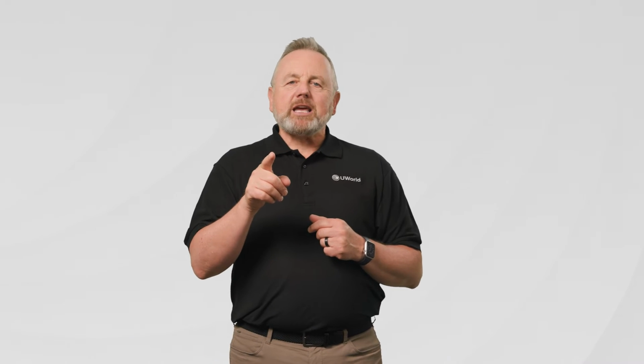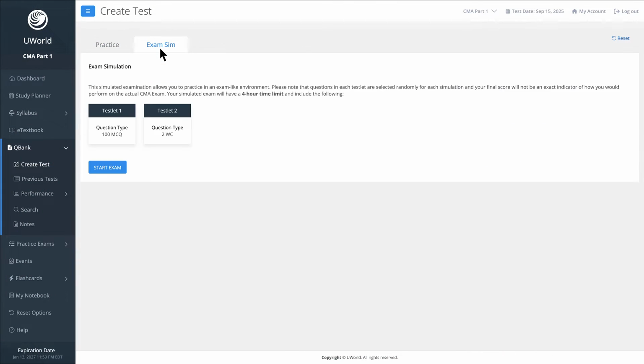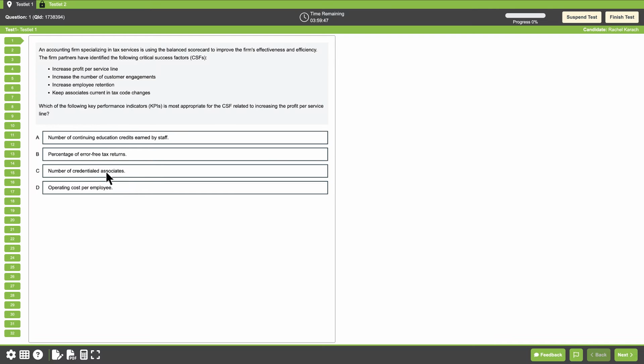As you get closer to exam day, there are a couple of ways you can test your readiness. Exam Sim in the Create Test menu can be used an unlimited number of times. It generates an exam-length test from randomly selected QBank questions to help you practice your timing and endurance.